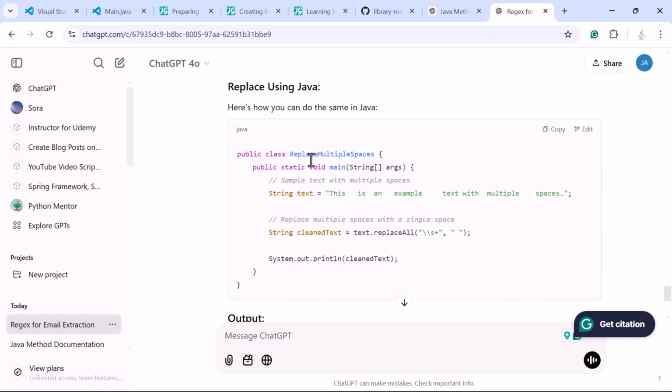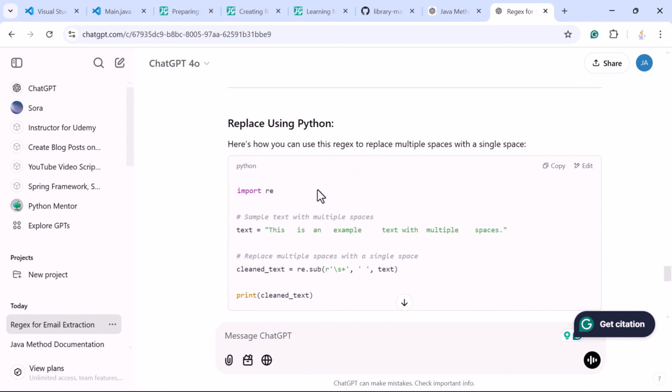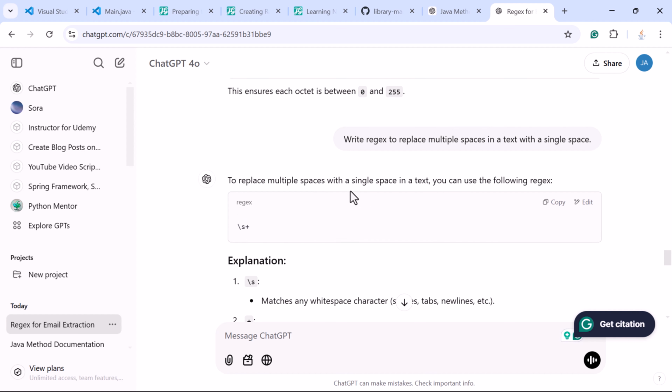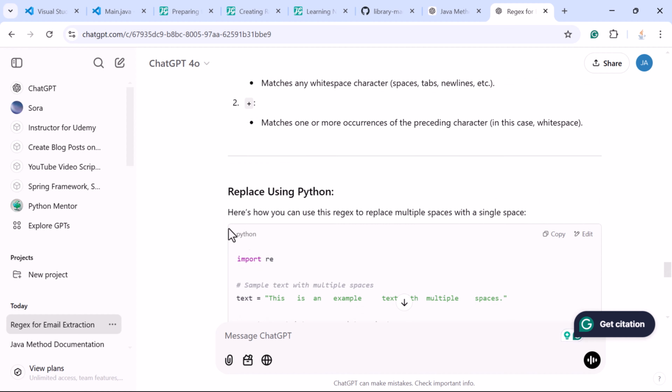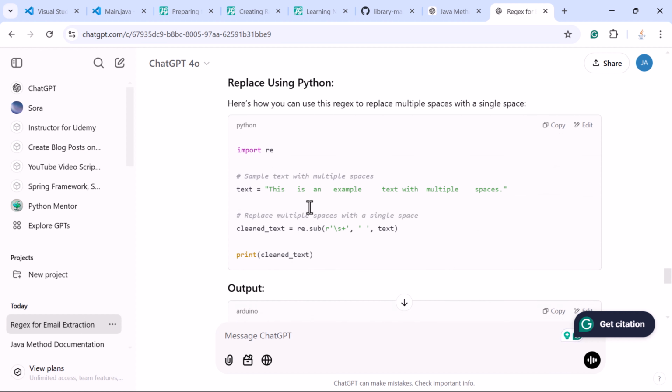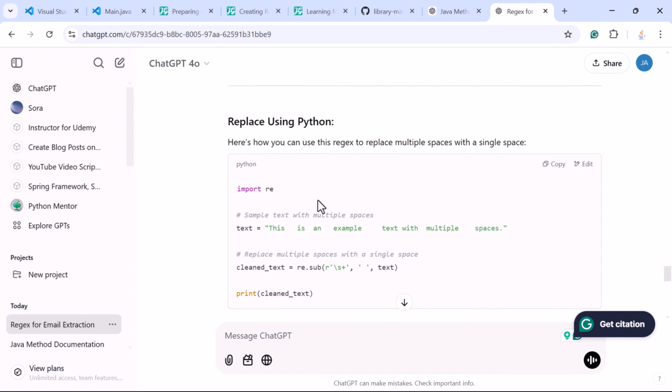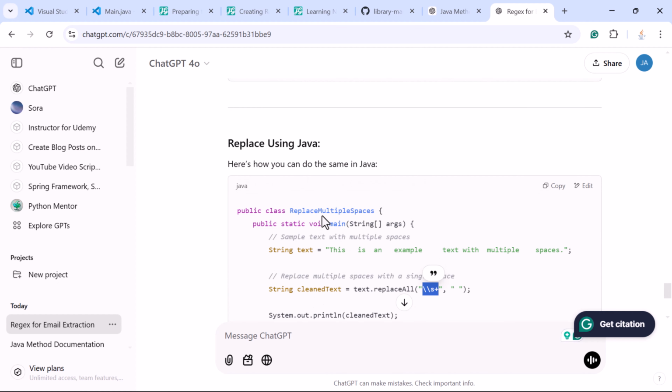You can see here in Java, this is the text, it has multiple spaces, and in order to replace the multiple spaces with a single space, this is the regular expression. So this is how we can use a regular expression in the Java code. ChatGPT not only generates the regex, it also gives you the explanation, and it also shows you how to use the regex in different programming languages like Python and Java.